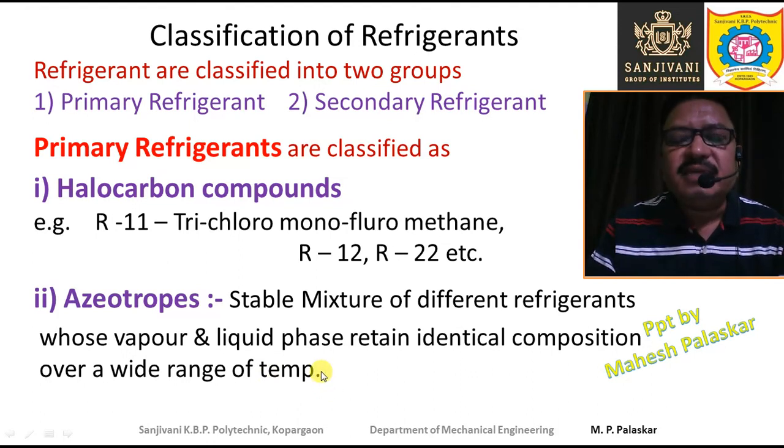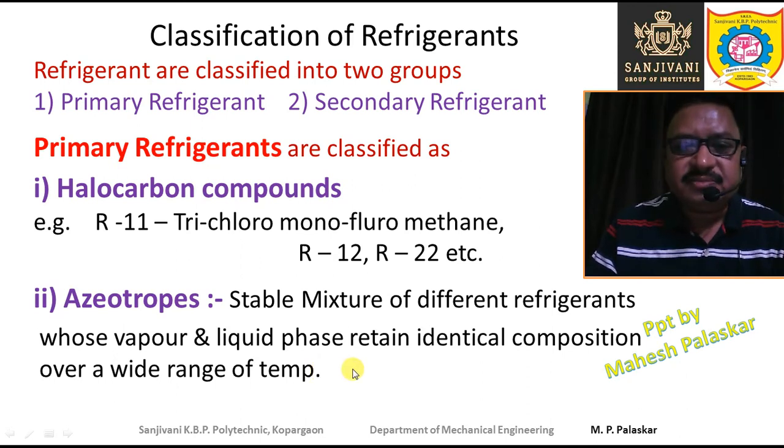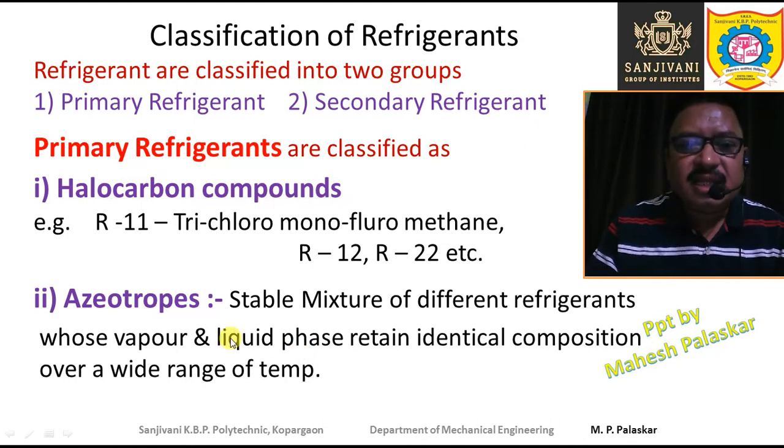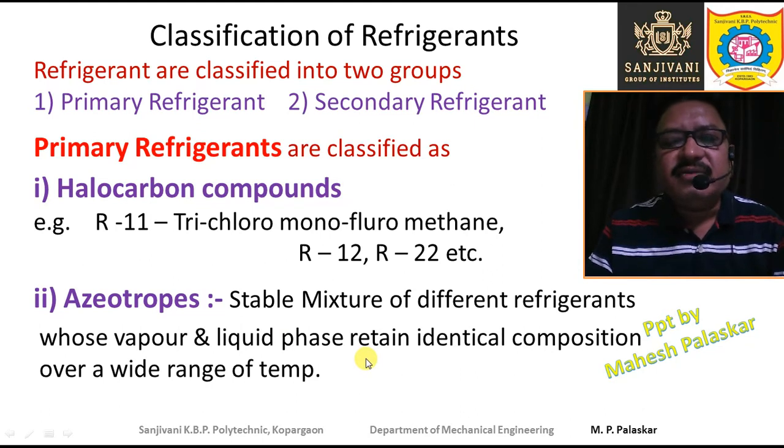That means even if the temperature is changed over a wide range, the composition of these mixtures will be maintained in the vapor phase as well as in the liquid phase.